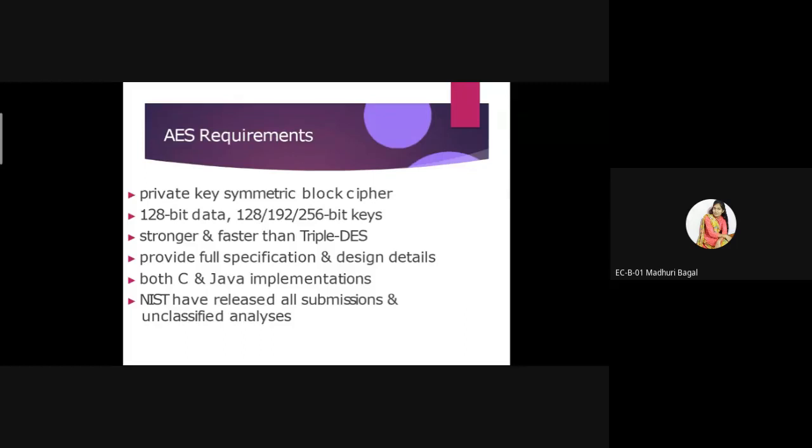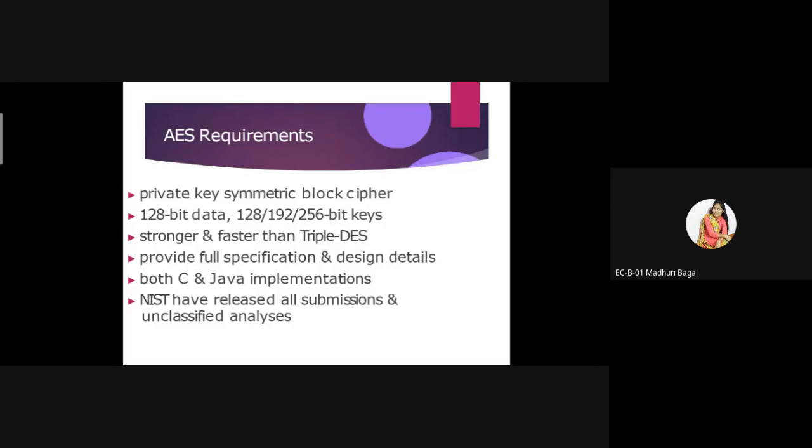Next, it can use 128, 192 or 256 bit keys. So the AES algorithm can also work with higher size keys. The key might be 128 or 192 or 256, so that much higher size key can be used in AES. AES requires such higher size keys for the implementation.